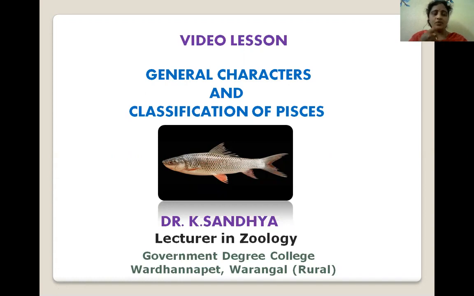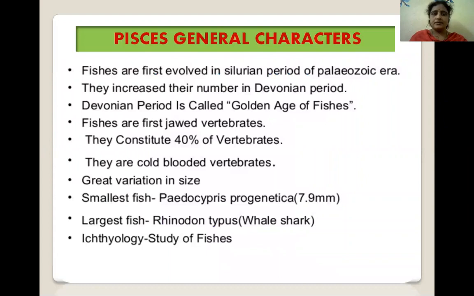Now, I would like to explain about the general characters and classification of fishes. The Pisces are more than 30,000 species of vertebrate animals found in waters of the world. Pisces includes all fishes. They are aquatic. Some fishes may be found in freshwater or marine water. All fishes live in water for their entire lives.